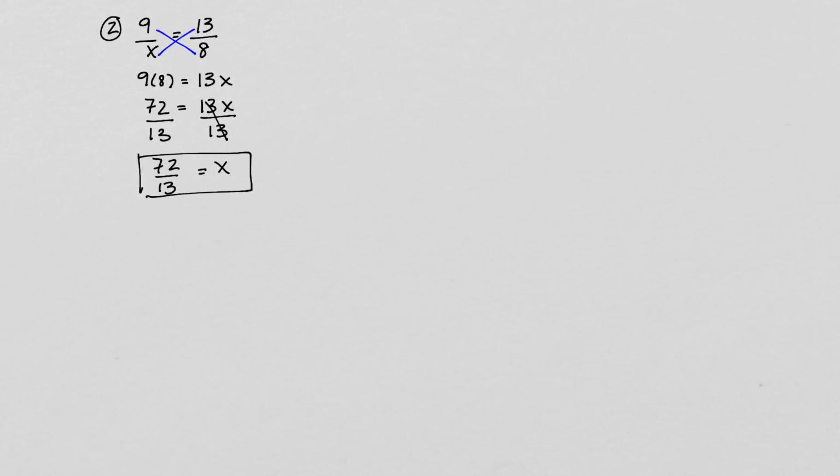So again, that would be my answer unless the problem said to round your answer to the nearest tenth. So if I rounded to the nearest tenth, so 72 divided by 13, if I actually divide that out, x is going to be 5.53846 and so on.